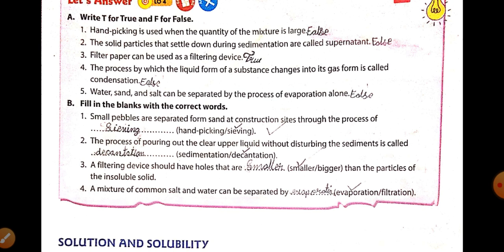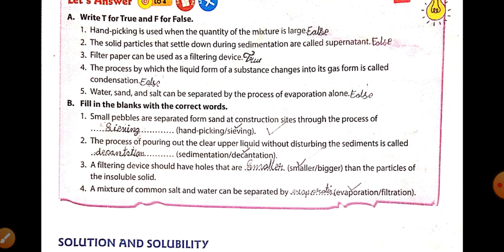Next, filter paper can be used as a filtering device. True, filter paper can be used as a filtering device. The process by which the liquid form of a substance changes into its gas form is called condensation. No, the process by which the liquid form of a substance changes into its gas form is called evaporation. So this answer is false.